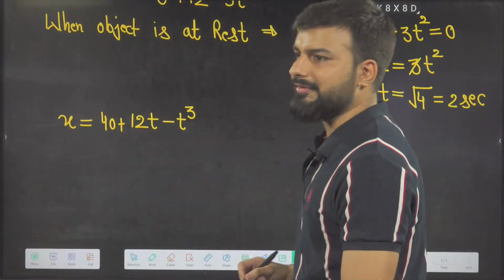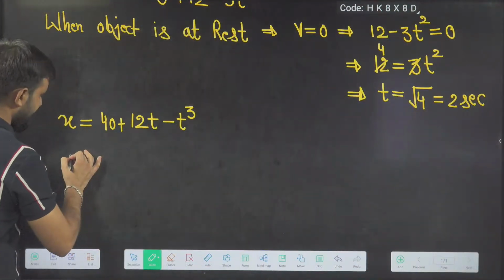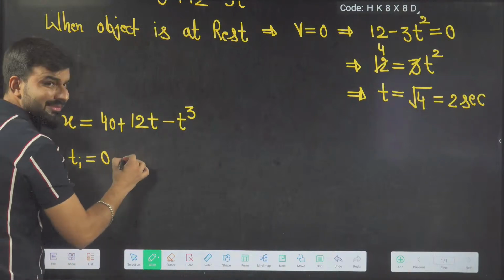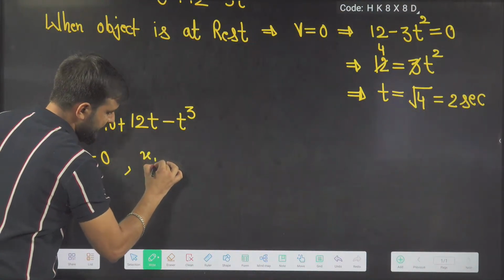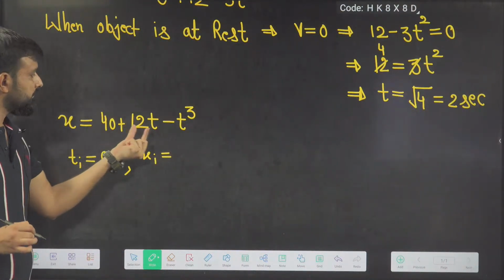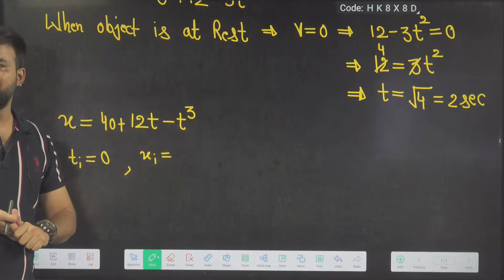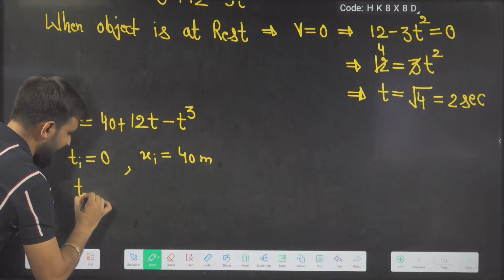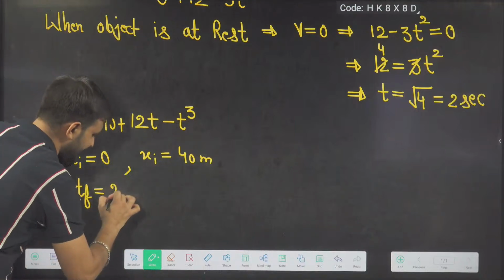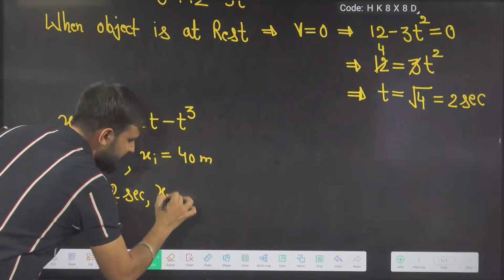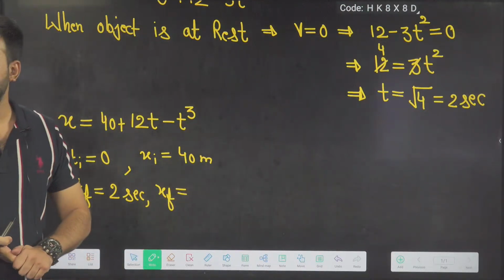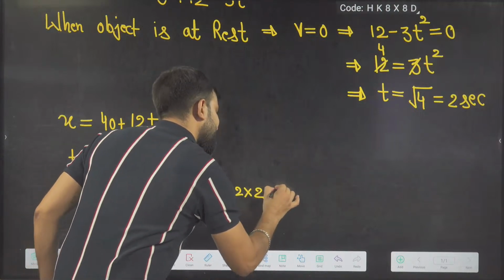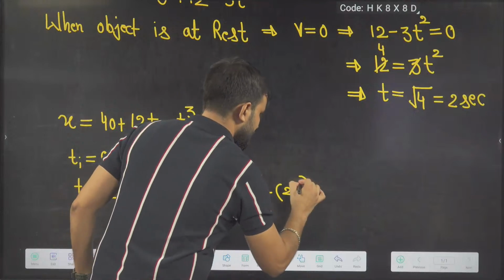Now I have got the times. There are two times we have, t initial and t final. T initial is 0. What is the value of x initial, beta? Put 0 here. What answer will we get? X initial is 40 meters. Then t final, what do we have? T final is 2 seconds. So x final will be what? Put here: 40 plus 12 into 2 minus 2 cube. What answer will we get?